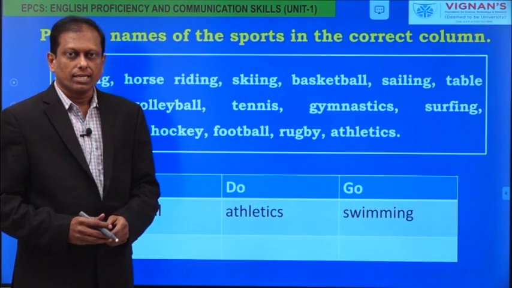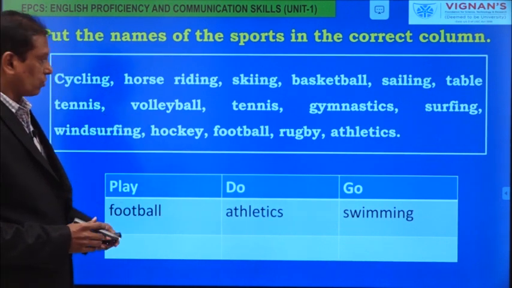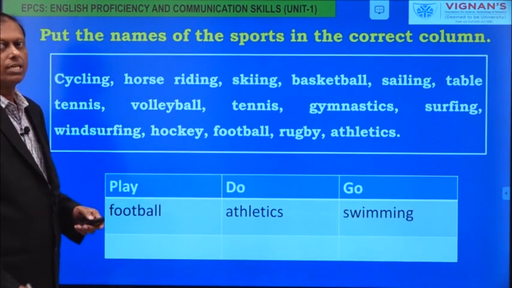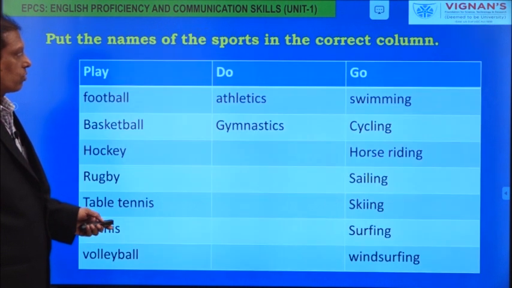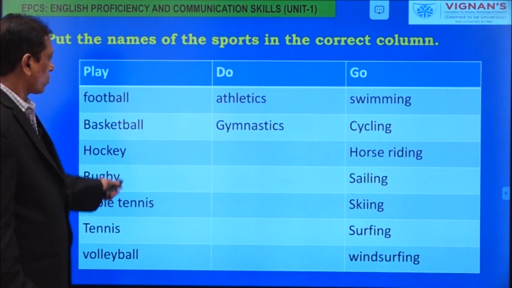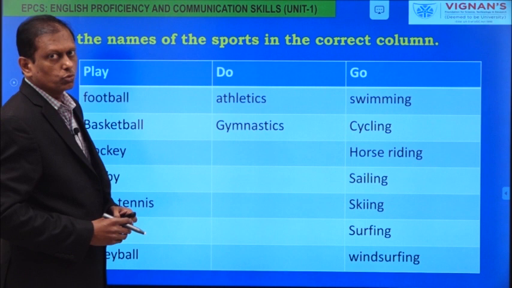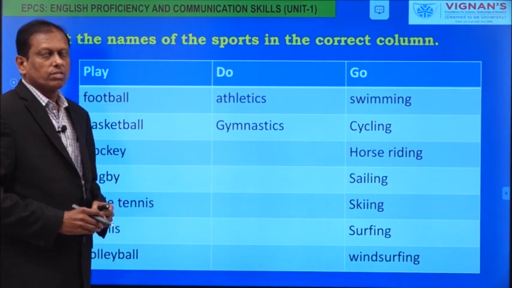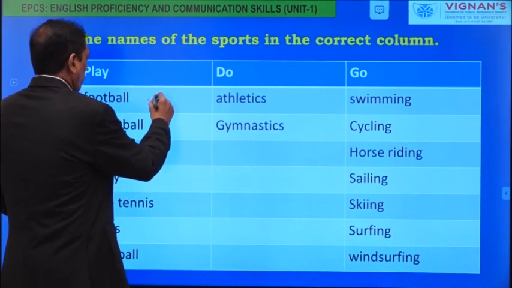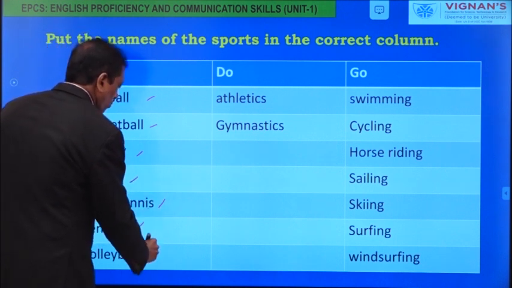Have you all finished categorizing them? Have you divided these words into the three categories of verbs: play, do, go? Now let us check whether your answers are right or wrong. Please look at the first column, where play is the verb used for sports that we play with a ball: football, basketball, hockey, rugby, table tennis, tennis, volleyball.